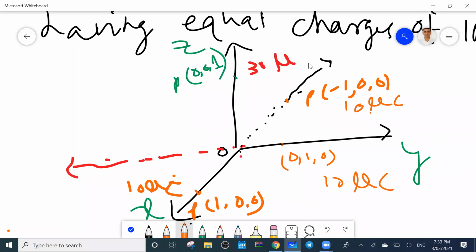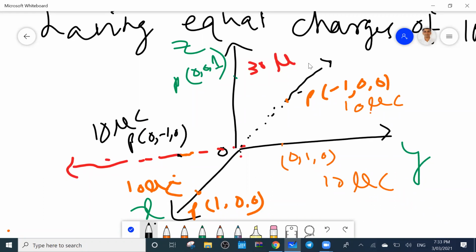What is the other point? Minus 1 on the y-axis, (0, -1, 0). So similarly on the opposite side, suppose here. Here also, what is the charge present? 10 microcoulomb.